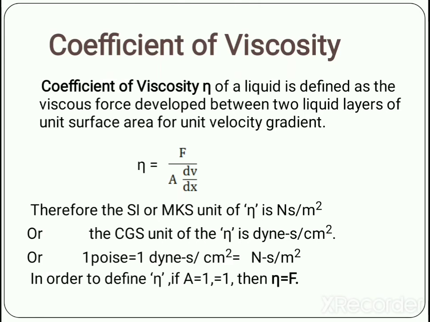We can write 1 poise is equal to 1 Dyne second per centimeter square. And in order to define eta, if A is equal to 1 and dV upon dx is equal to 1, then eta is equal to F, that is viscous force.